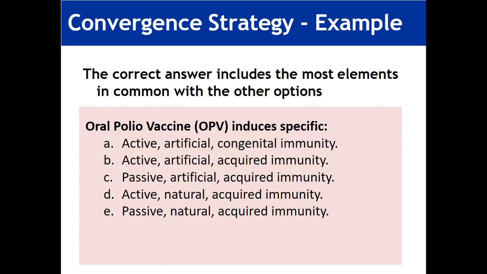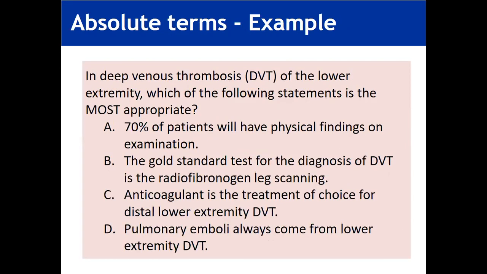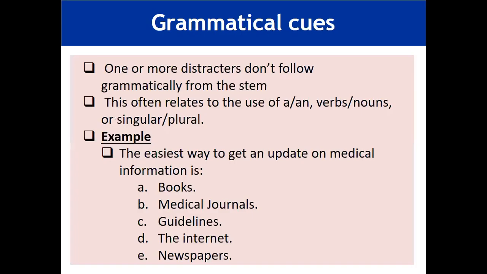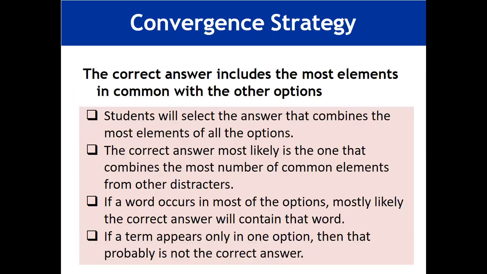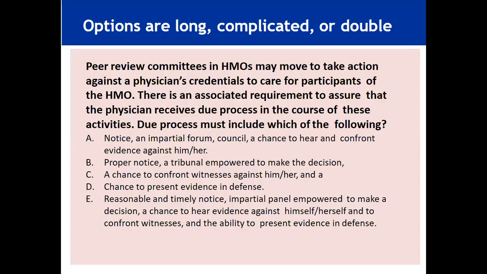Previously, what we discussed, that is the convergence strategy, word repetition, long correct answer, absolute terms, logical cues, or grammatical cues, they all were related to test-wiseness. Now we will discuss the technical flaws which are related to irrelevant difficulty, and among them is when options are long, complicated, or double. For example, this is an example.